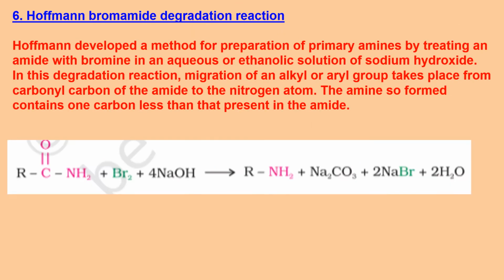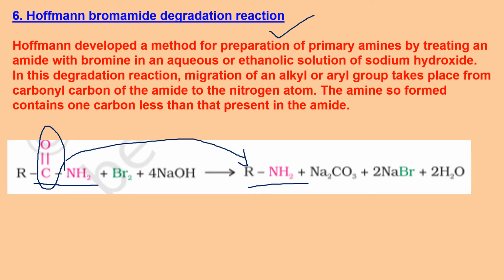And the last method of preparation is another name reaction, Hofmann bromamide degradation. Why are we calling it degradation? If you see the starting material RCONH2 amide, and the product is RNH2. So this CO is removed from here. We are reducing the carbon when we move from here to here. That's why we call it degradation. And it is carried out by the reaction of amide in the presence of bromine and a strong base like NaOH. It gives you primary amine straight away, sodium carbonate, NaBr, and water. So this is called Hofmann bromamide degradation reaction.